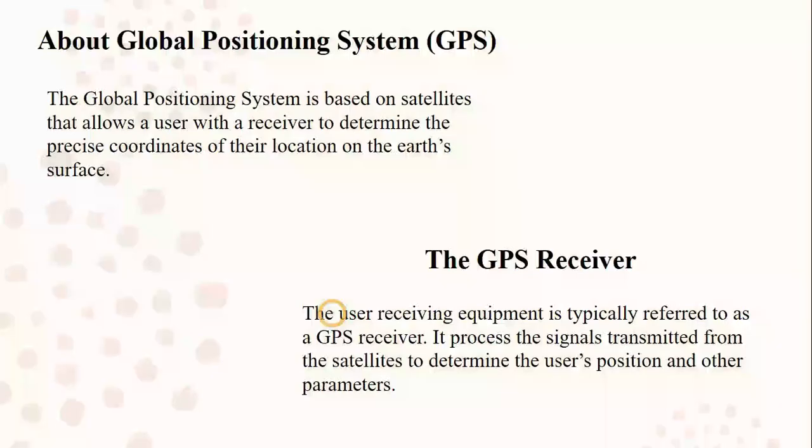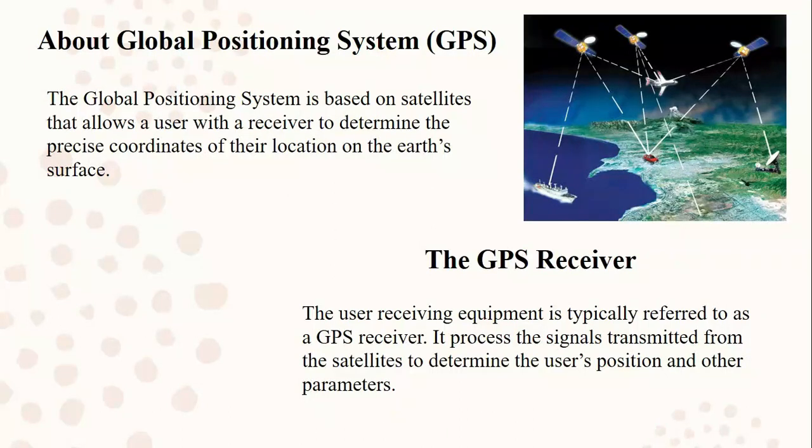The next technology is GPS, Global Positioning System. Do you know what it is? A global positioning system is based on satellites that allow a user with a receiver to determine the precise coordinates of their location on the Earth's surface.